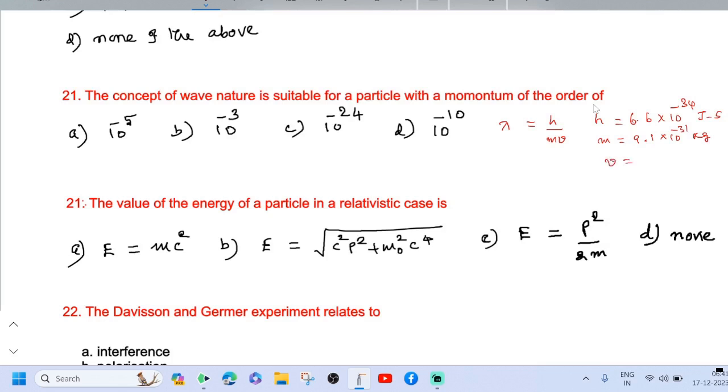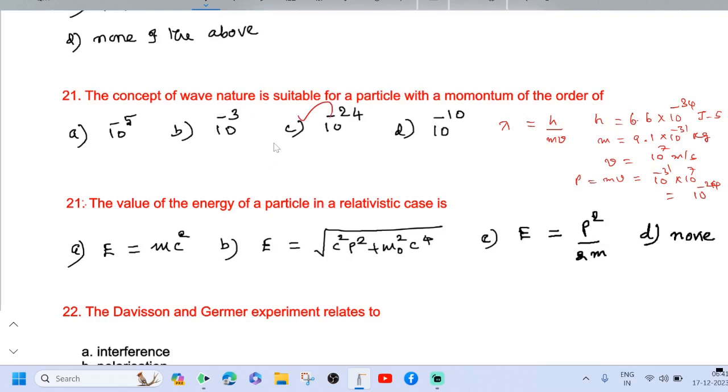Velocity of the electron is 1 by 10th of the velocity of light, so it is 10 power 7 meter per second. Momentum P equal to m into v, which is 10 power minus 31 into 10 power 7. Then we get 10 power minus 24. So option C is correct.